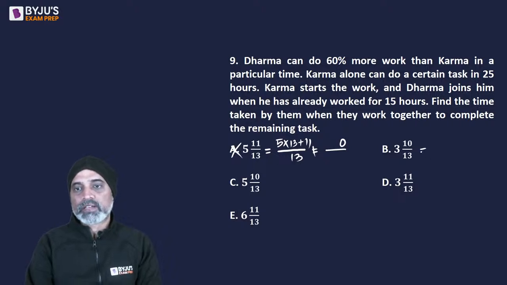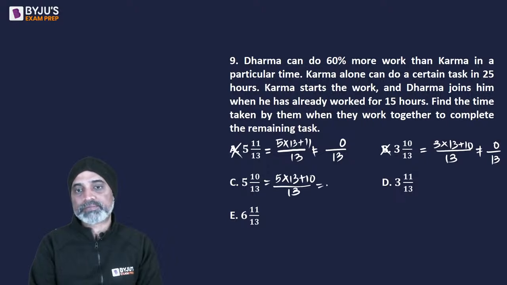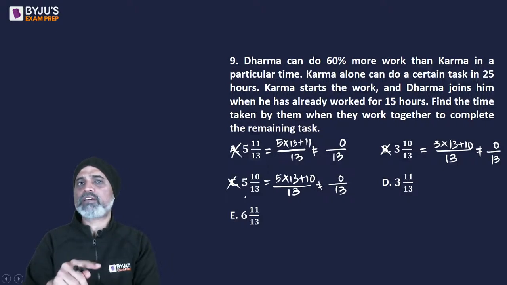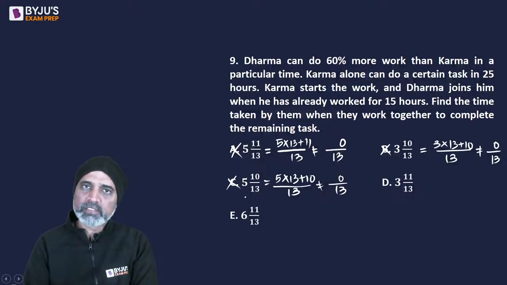ये वाला, this is going to be 3 into 13 plus 10 divided by 13. 3 into 13 will end in 9. 9 plus 0 will end in 0. So will end in 9. So ये भी 0 से एंड नहीं होता. ठीक है, तो ये भी आंसर नहीं होगा. Similarly, C, 5 into 13 plus 10 will end in 5, right? It will not end in 0. That's the main thing. किससे एंड हो रहा है ये फर्क नहीं पड़ता, 0 से एंड हो रहा है कि नहीं ये देखना होता है बस. क्वेश्चन क्या है doesn't matter.